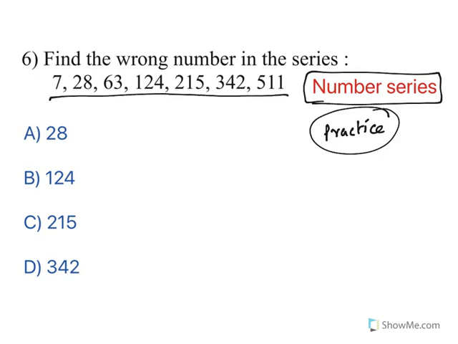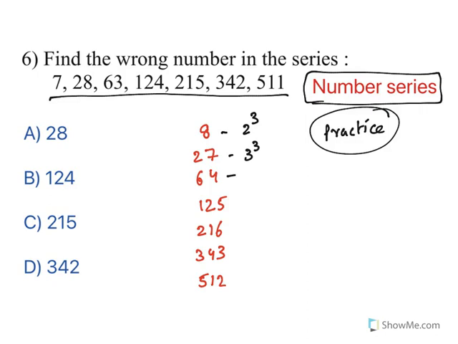I'll give you a series. Look at this. 8, 27, 64, 125, 216, 343, 512. What are these? What is this series? This is 2 cube. What is this? This is 3 cube. 3 into 3, 9, 9 3s are 27. 4 cube, 4 into 4, 16, 16 4s are 64. 5 cube, 5 5s are 25, 25 5s are 125. 6 cube, 6 6s are 36, 36 6s are 216. 7 cube, 7 7s are 49, 49 7s are 343. 8 cube, 8 8s are 64, 64 8s are 512.